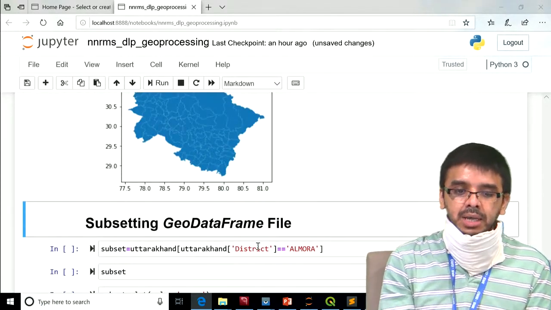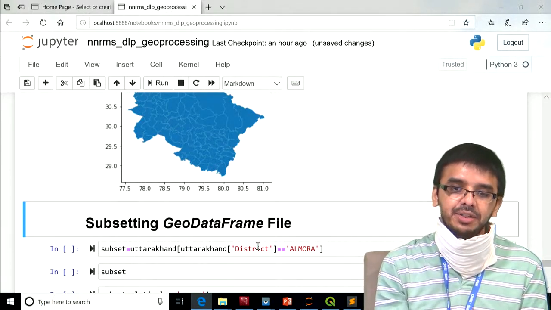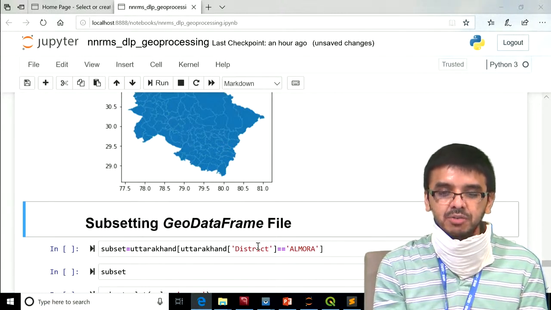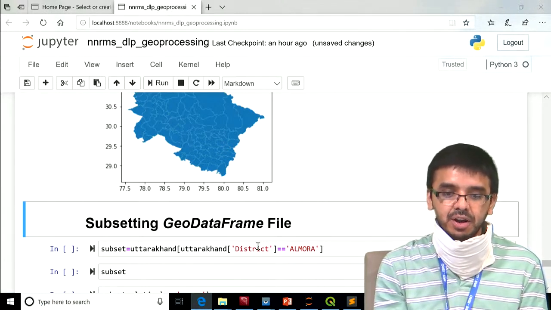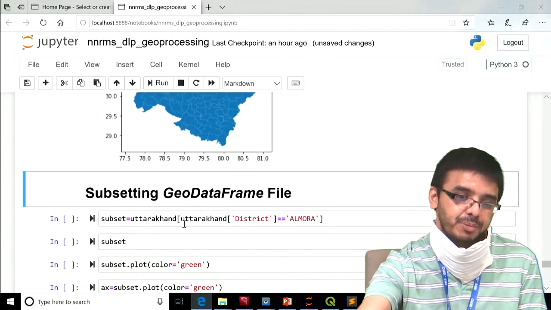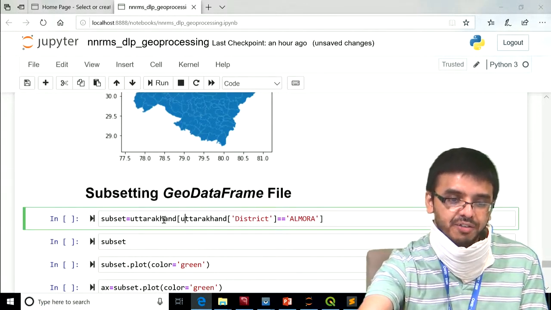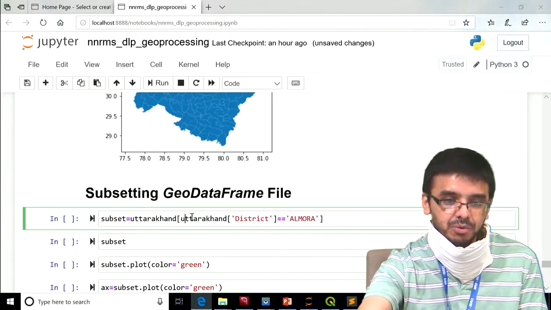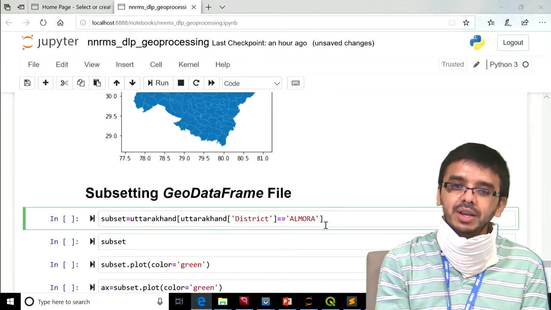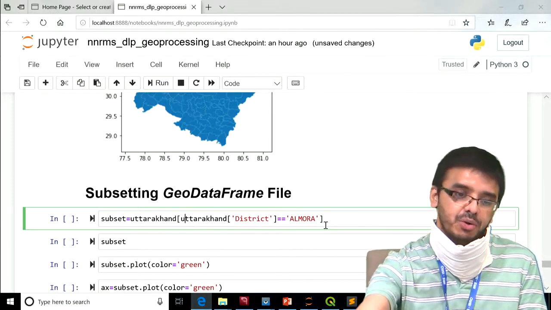Now suppose you want to subset a geo data frame, like extracting the tehsils which come under district Almora. This can be done by creating a subset equal to our original data frame, and inside it we pass Uttarakhand where district is equal to Almora. This returns only the rows or features where district is equal to Almora.